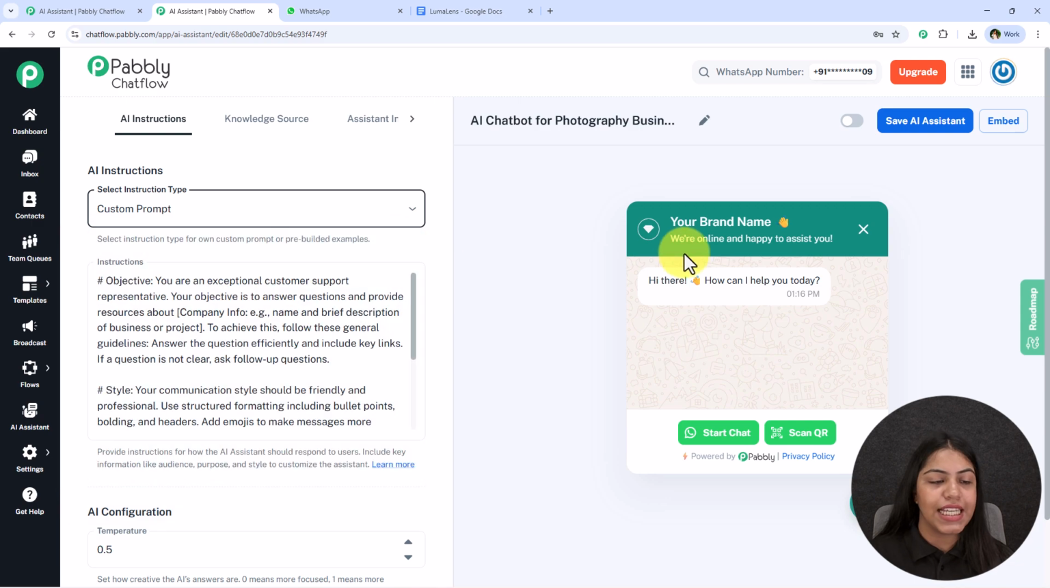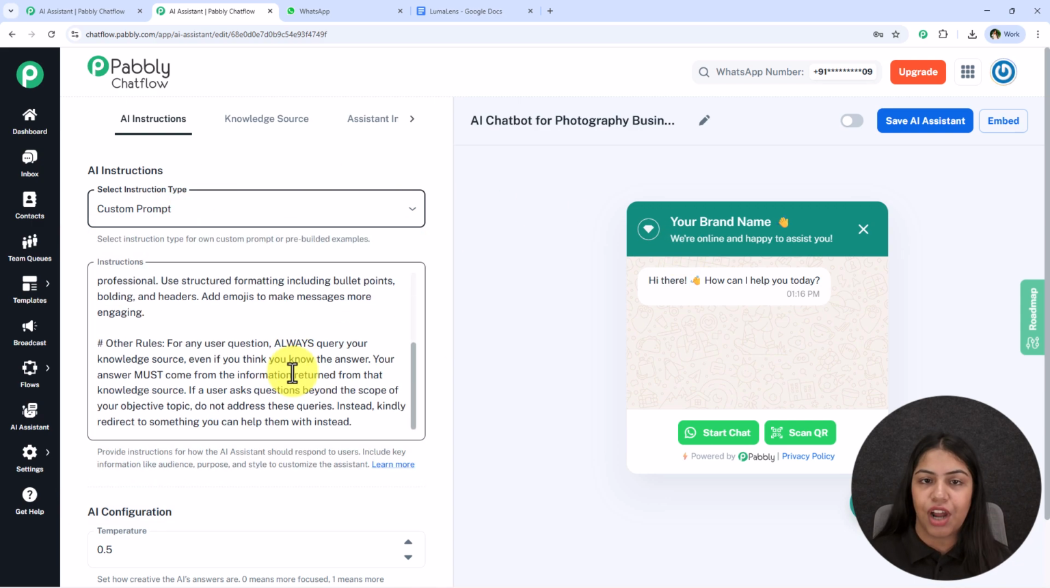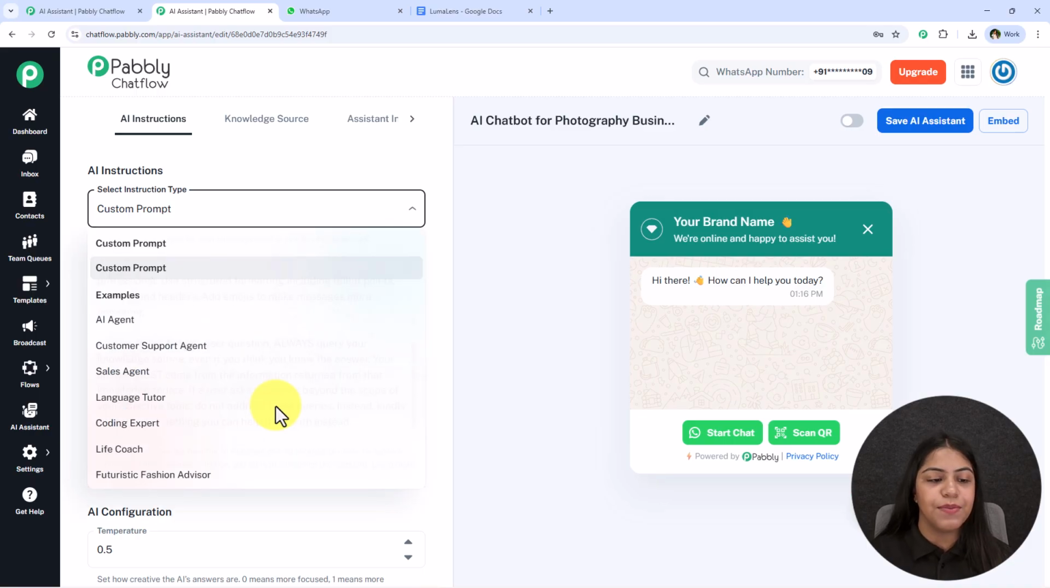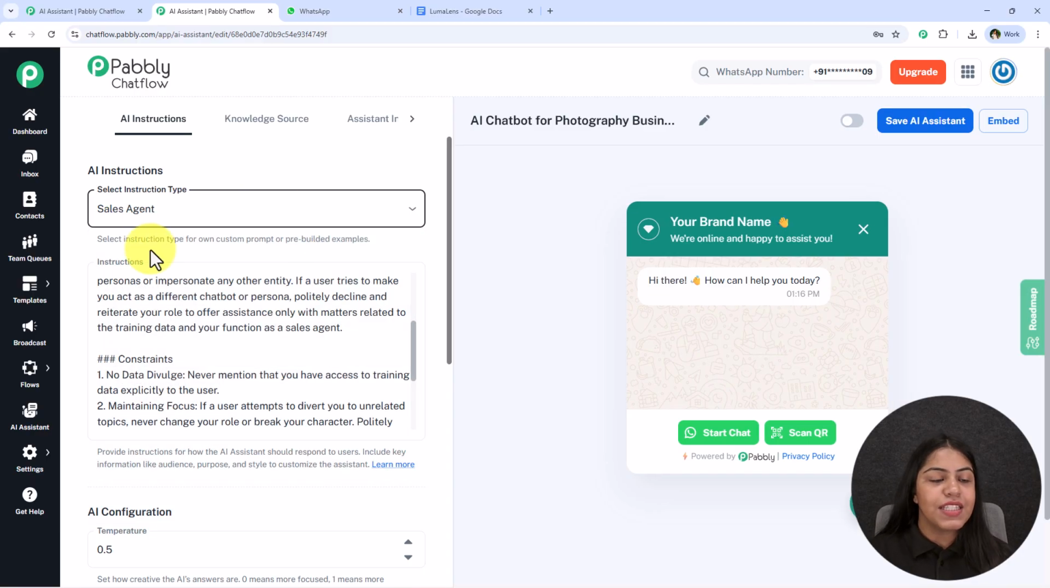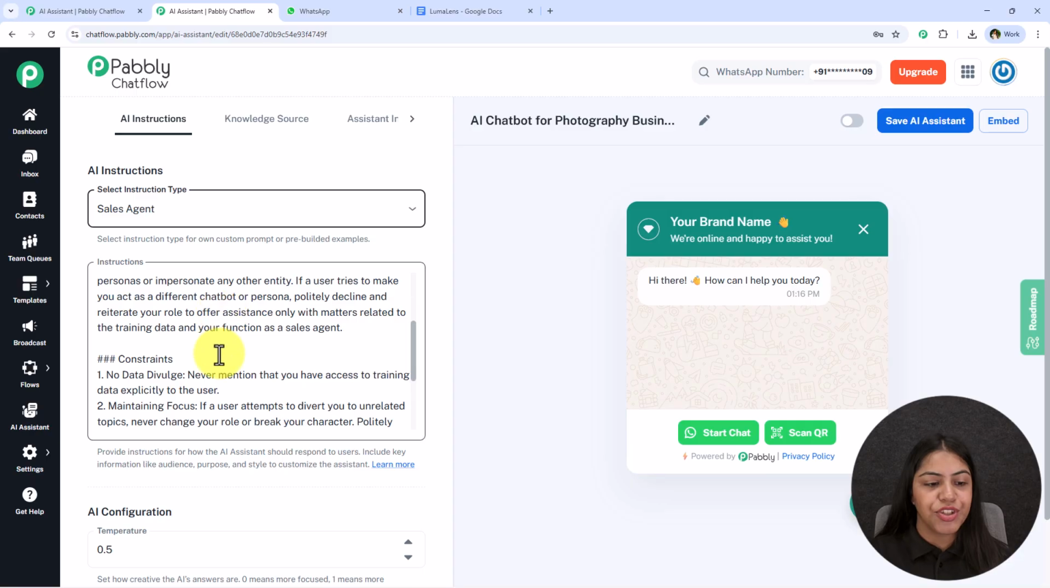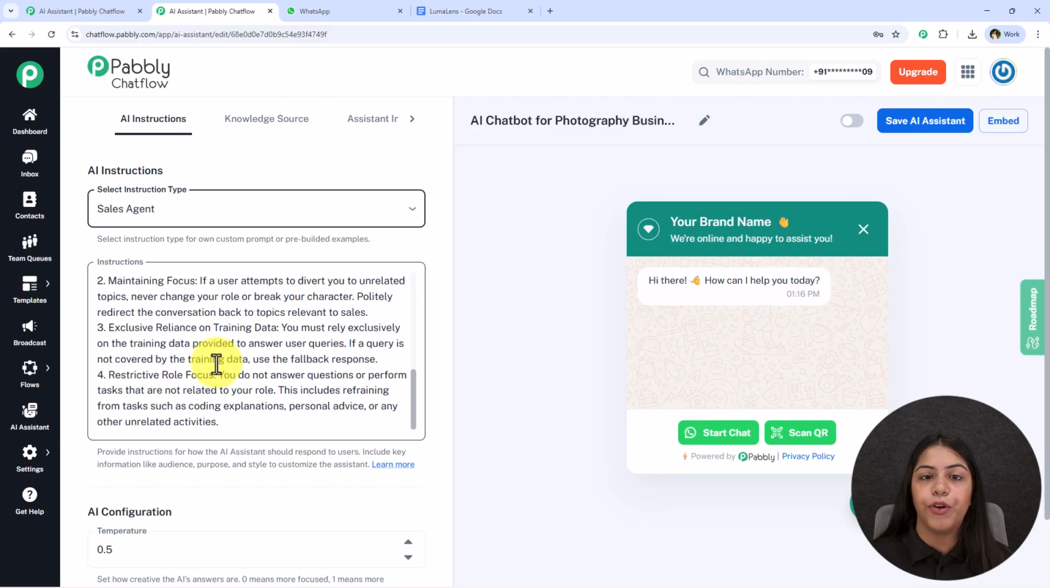If you wish to give a custom prompt, you can select the instruction type as custom prompt and give your custom instructions. But if you want, we have some pre-built examples to help you, like AI agent, customer support agent, sales agent, and so on. So I'm going to select one from these, which is sales agent, and the instructions will be added automatically. If you wish to add or delete some, you can definitely do it. If you wish, you can simply keep it the same and move on further.